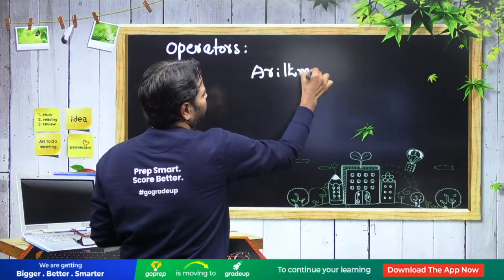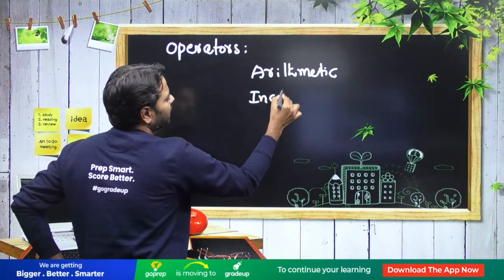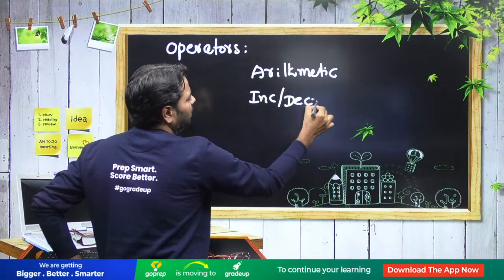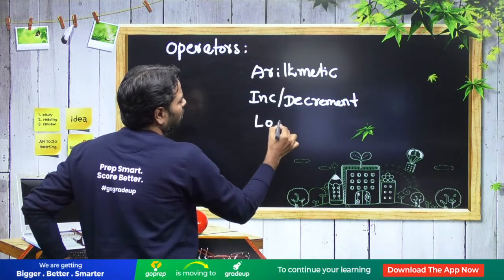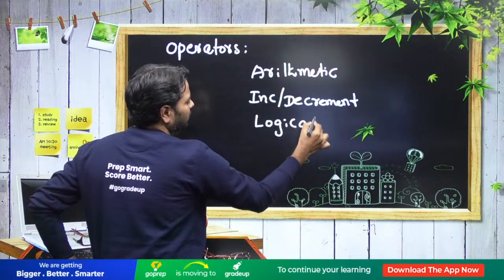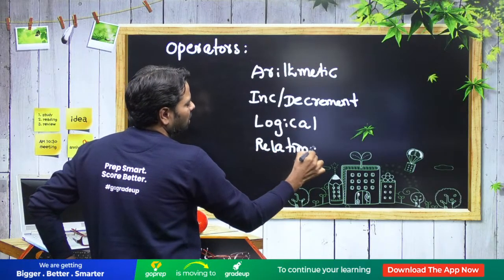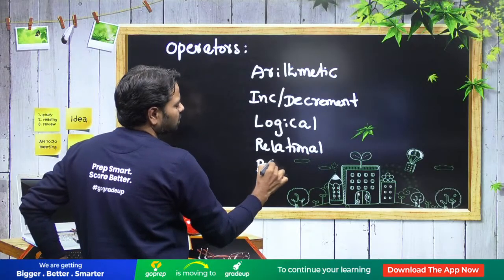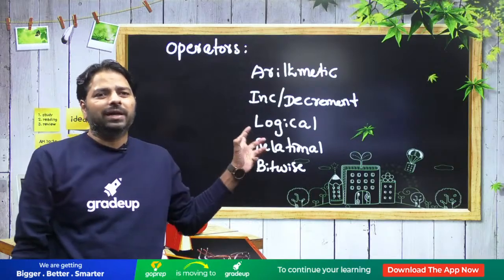That's not the problem. And there are special operators like increment, decrement, and then logical operators, relational operators, and bitwise operators. So these are the important operators compared to any other operators in our operators list.